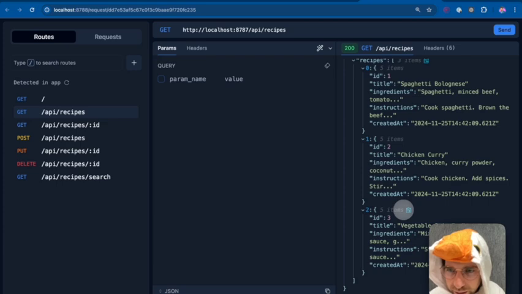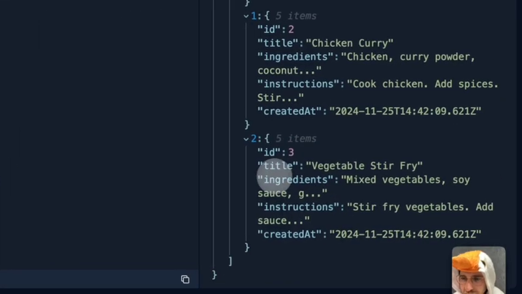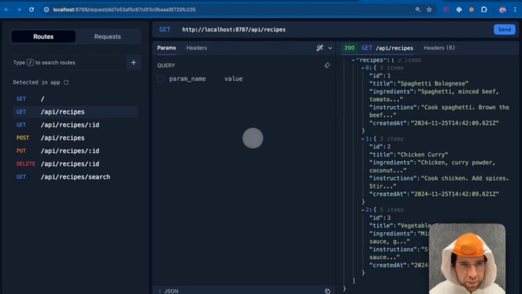Why chicken? There's no need to add the chicken. You can just have a curry and then a vegetable stir fry. That's nice. Vegetables, I can get on board with that. So that's all cool. Nice.